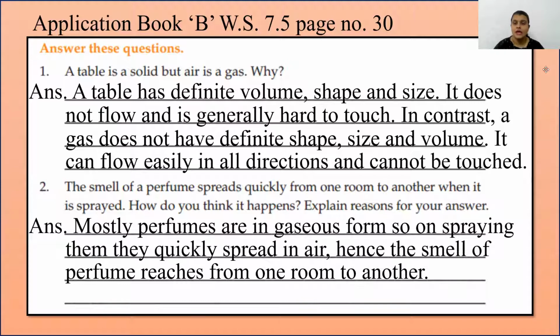Now second, the smell of a perfume spreads quickly from one room to another when it is sprayed. How do you think it happens? Explain reasons for your answer. So mostly perfumes are in gaseous form. So on spraying them, they quickly spread in air. Hence, the smell of perfume reaches from one room to another. The fragrance, the aroma, is going to reach from one room to another.